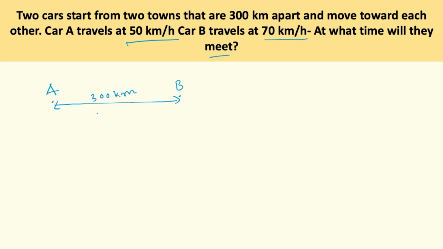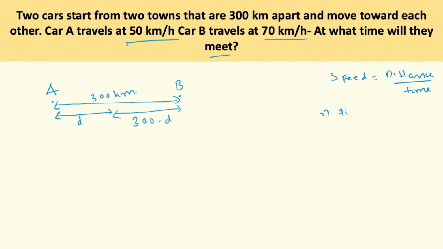of our equation. So let car A travel a distance of d where the two cars meet. Hence the distance traveled by car B would be 300 minus d. Now we know the formula of speed is distance divided by time.